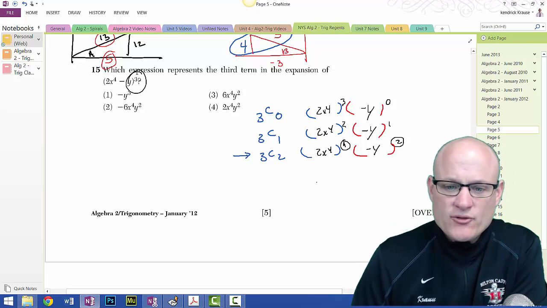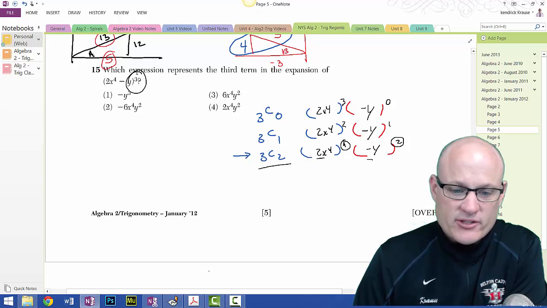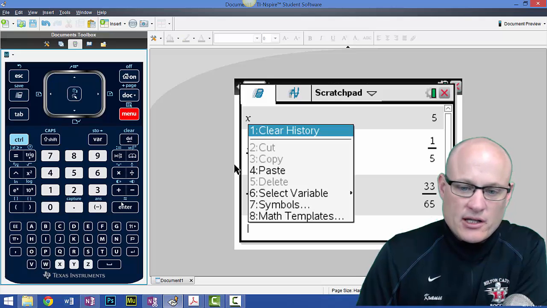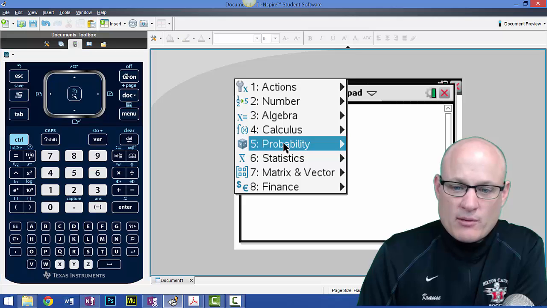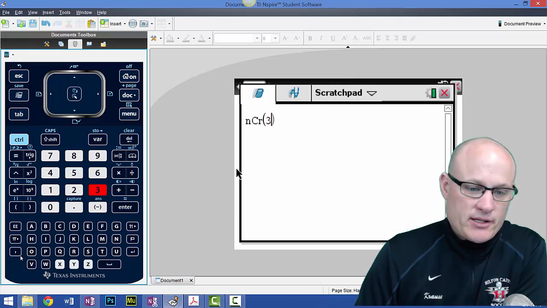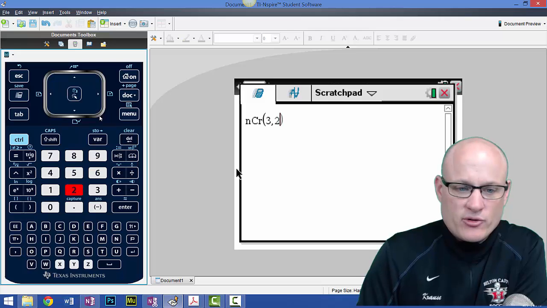All right, so now really all I've got to do is type this in, and type that number in. So I'll take all the numbers and type them into my calculator. Let's get rid of last class. What we're going to do is go into menu, probability, combinations, and we want to do 3, what was it, 1? 3, 2, I apologize, 3, 2.